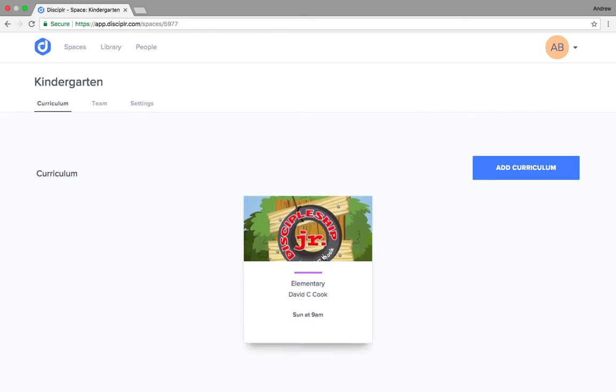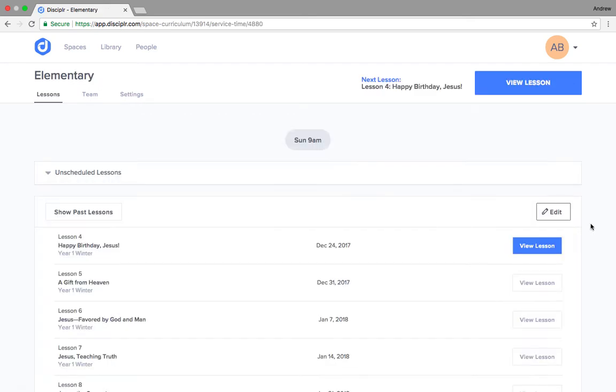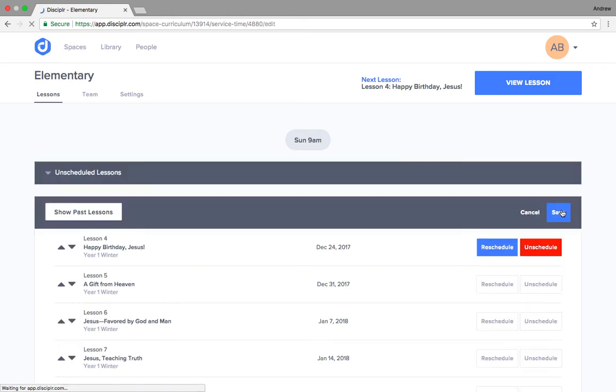We're using the Discipleship Junior curriculum for our kindergartners. Now you'll see your calendar view here, and just as always, you can edit to move lessons around however you need them to be. But we've added some great powerful functions that will help you have even more options so that you and your volunteers can all be on the same page.